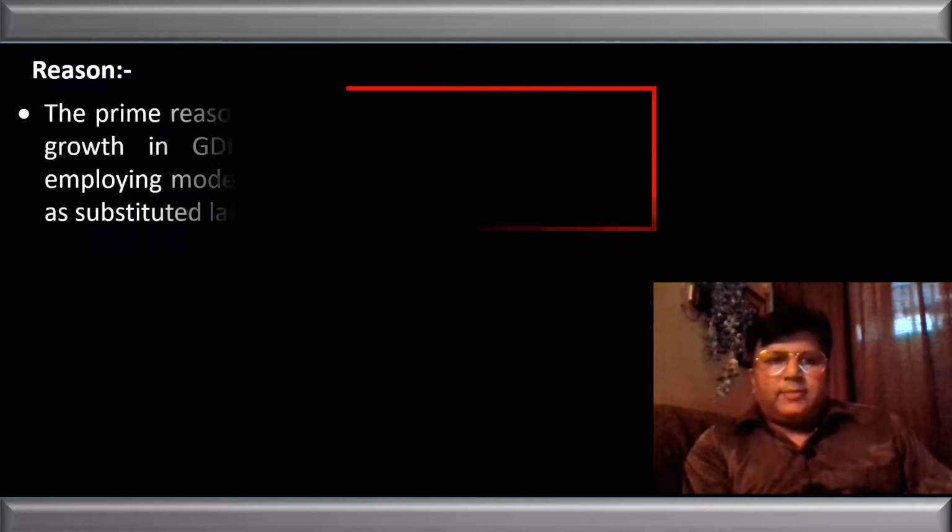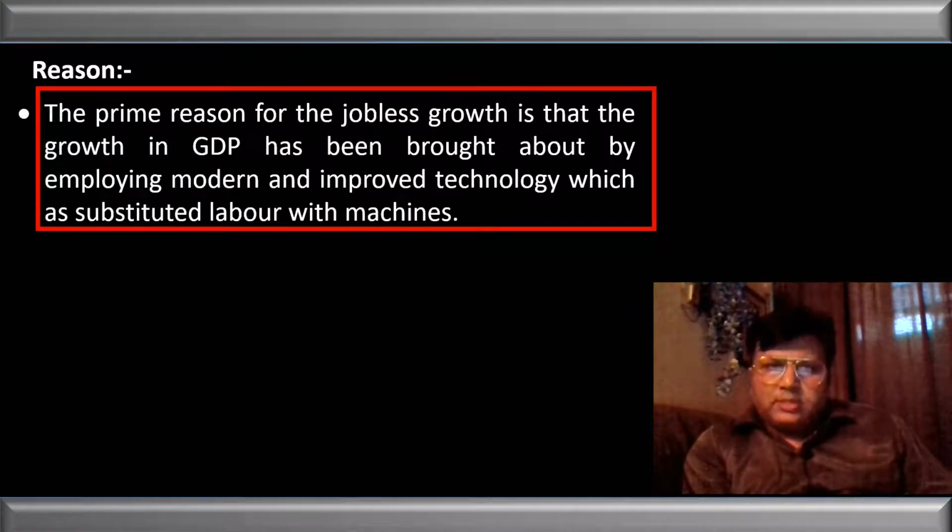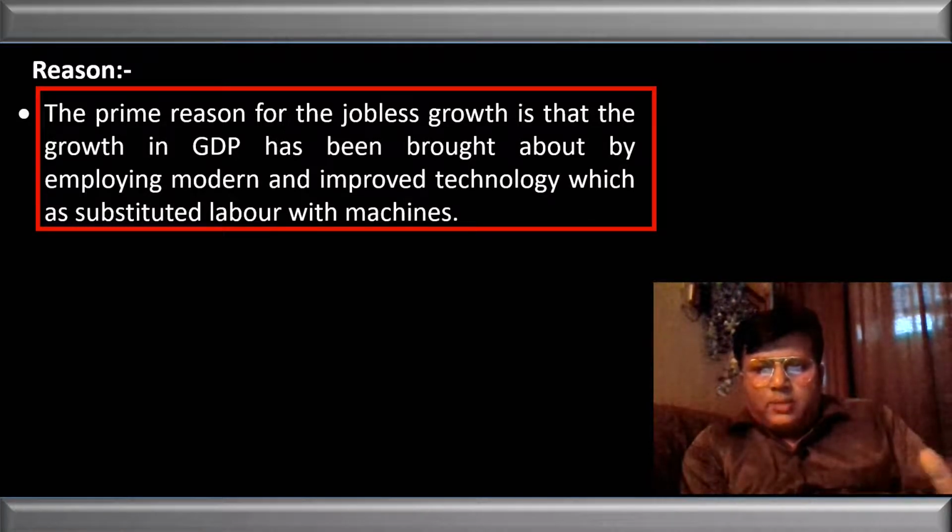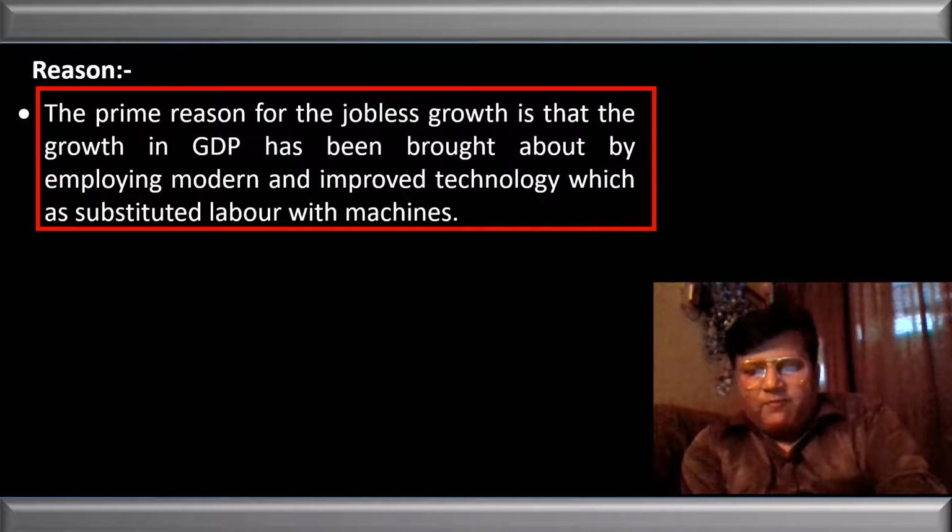Try to see the reason behind it. The prime reason for jobless growth is that the growth in the GDP has been brought about by employing modern and improved technology, which has substituted labor with machinery. In a very simple word, with the growth in the GDP, more and more entrepreneurs start shifting from the labor intensive to the capital intensive technique. Because of which what is happening? It means that employment is not being generated anymore. Why? Because there is a shift because of the economic growth. The entrepreneur has opted for the capital intensive technique and has quit the labor intensive technique.